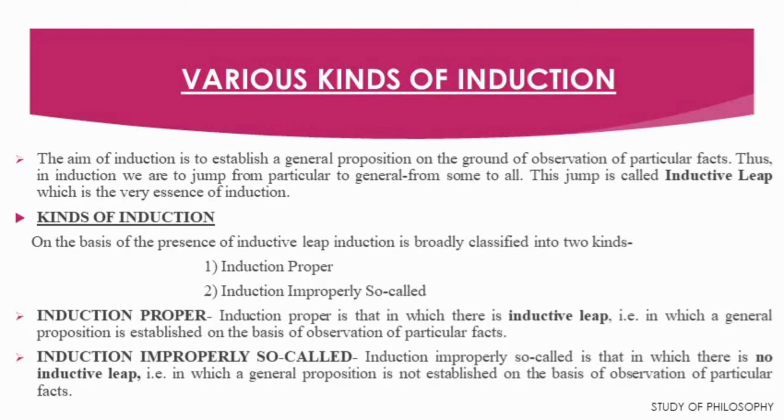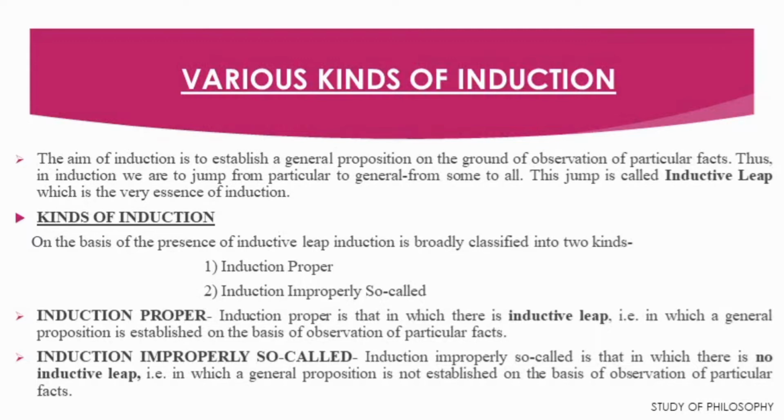Secondly, what is induction improperly so-called? Induction improperly so-called is that in which there is no inductive leap, that is, in which a general proposition is not established on the basis of observation of particular facts.